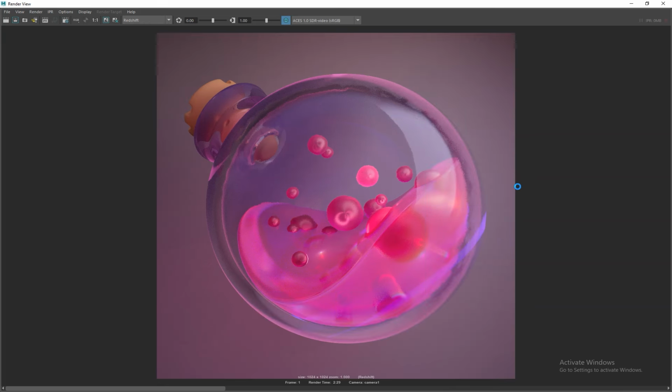Honestly, I'm happy with the result. We now have a magic potion bottle. The glass has a subtle distortion. It's not perfectly clean or mathematically smooth. That slight imperfection gives it more character and realism and makes it feel more natural and organic.